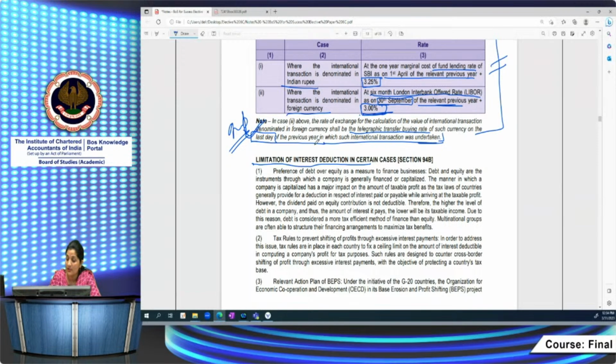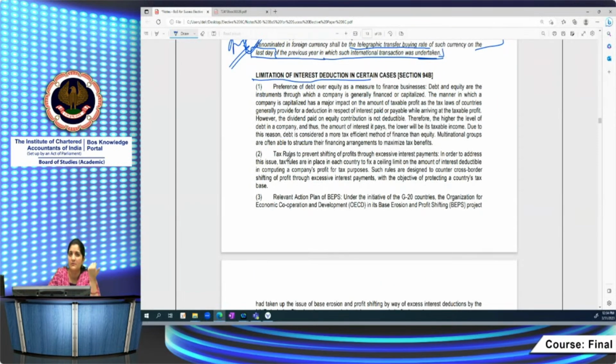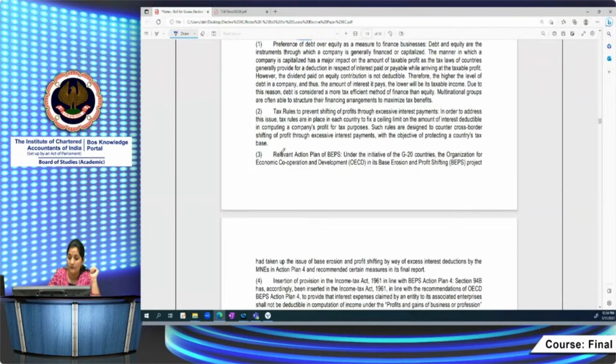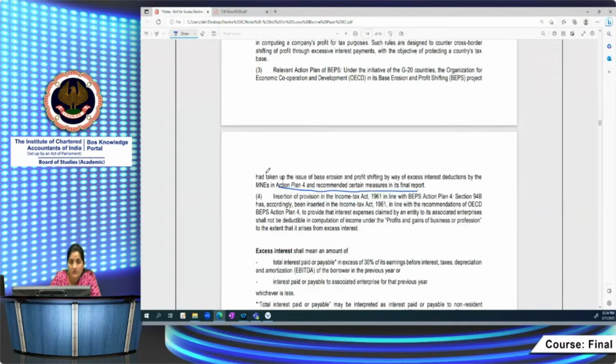What they are doing is action plan 4, remember this will help you. Sometimes the question also asks which action plan of BEPS provides for this similar kind of provision for interest deduction limiting. So this is action plan 4, which lays down limiting the interest portion for claiming the deduction. Action plan 4 recommends certain measures with respect to this kind of interest payments. So in line with these BEPS, the Income Tax Act also inserted section 94B, which limits the interest deduction for payments made to a non-resident AE, right?